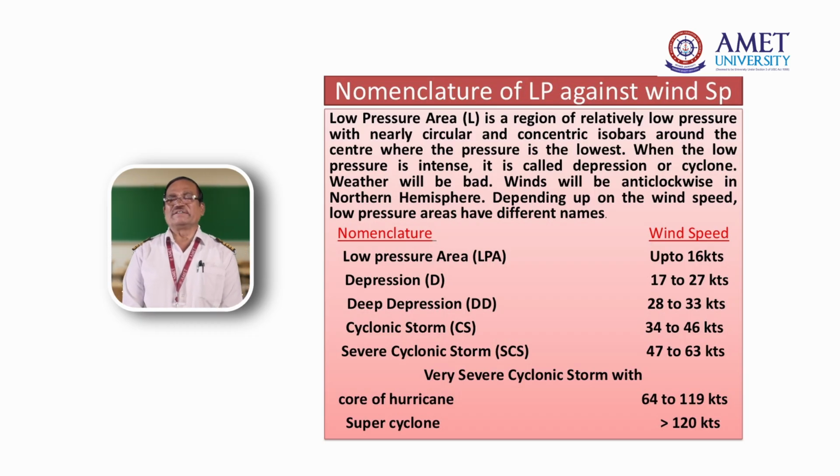Normally the weather forecast says there is a low pressure formed in the Bay of Bengal about 200 km away from Chennai city. When they say low pressure formed, they will say how the wind is picking up in that area. Generally from 0 to 11 nautical miles. 1 nautical mile equals 1,853 meters.